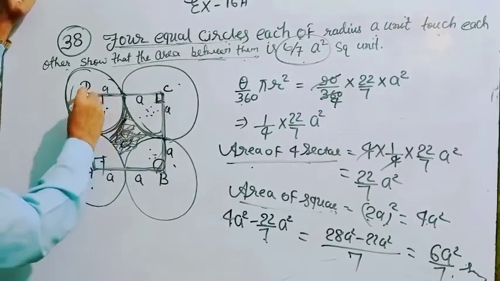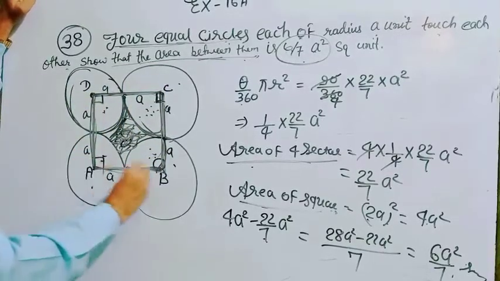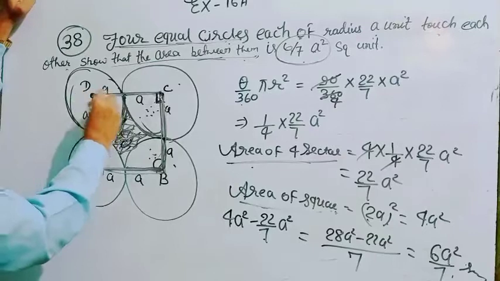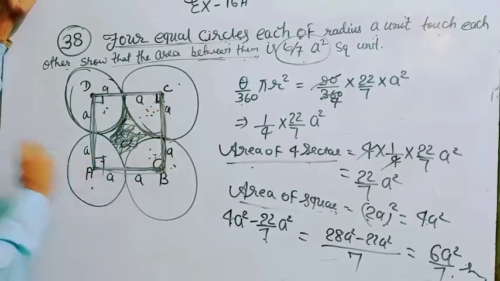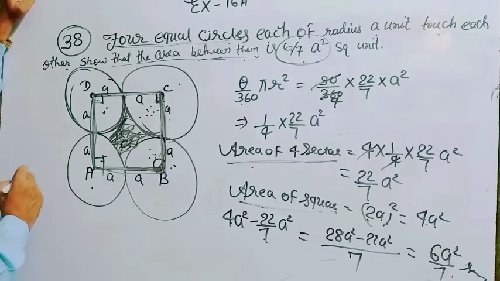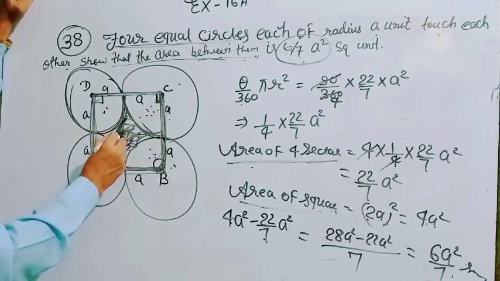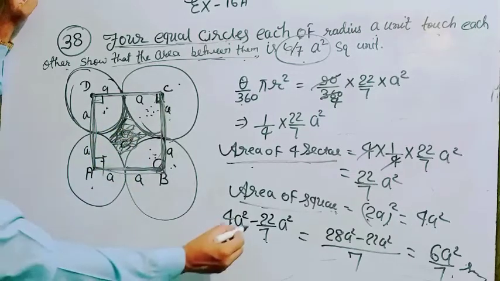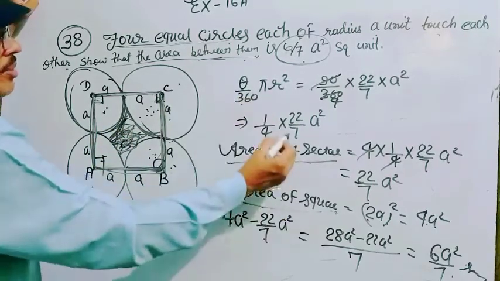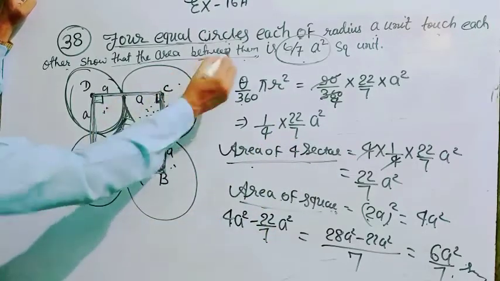After that, if it is given that 4 circles touch each other, then it is clear it makes a square. If a square, then the side of the square is a and a, 2a. If the side of the square is 2a, then the area of the square is 4a square. Then what is the area of the remaining portion? It is equal to subtracting the area of the 4 sectors from the area of the square, then it is equal to 6a square by 7. It is your solution.